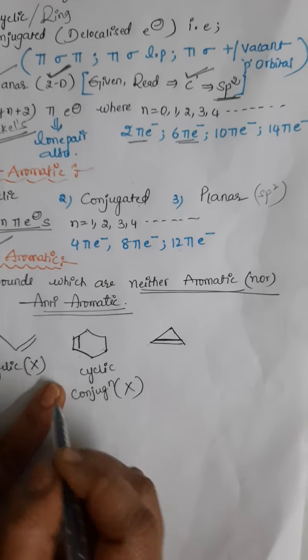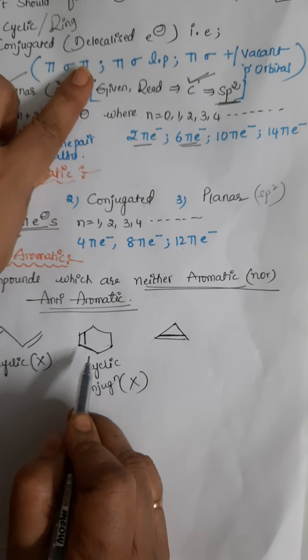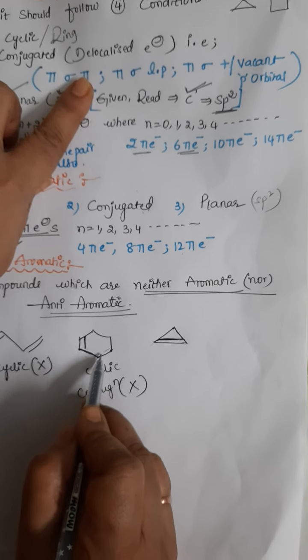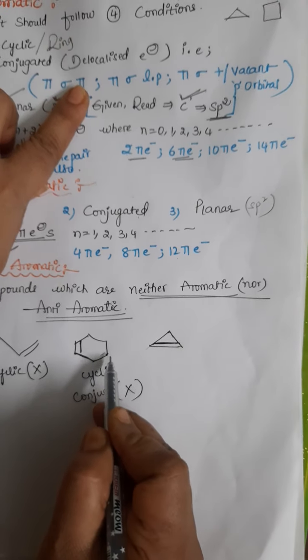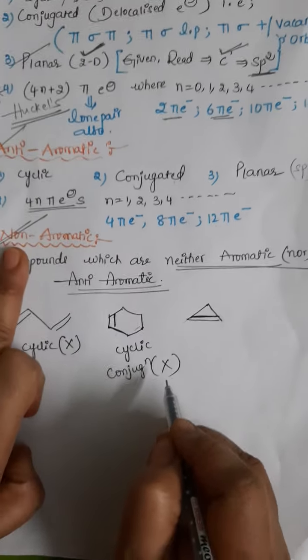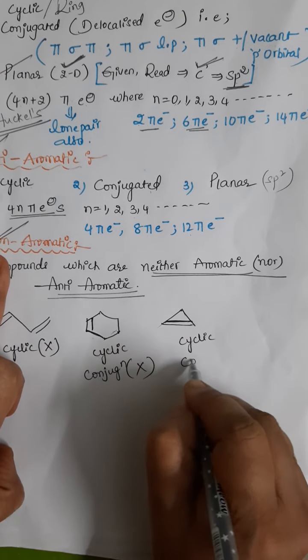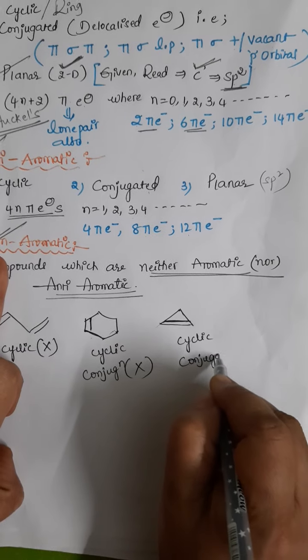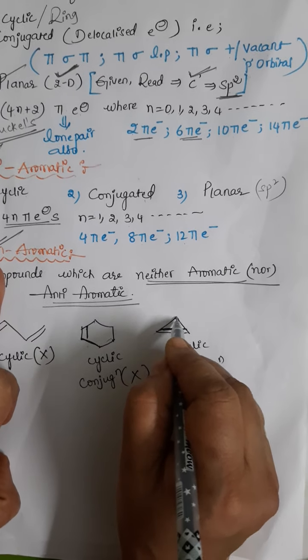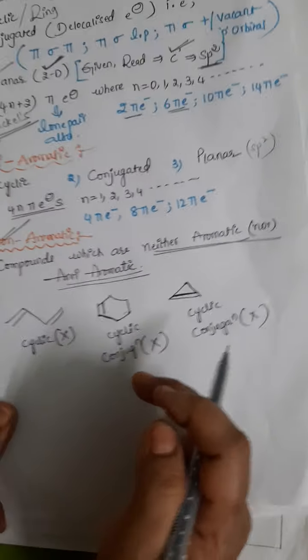No, conjugation is not there, because pi, sigma, after that, pi should be there. The pi bond is not there, lone pair not there, positive charge also not there. Only conjugation is missing. That's why it is a non-aromatic compound. Here also the same: the cyclic ring is there, but conjugation is not there. Here the pi bond is there, then sigma, again only sigma. That's why it is also a non-aromatic compound.